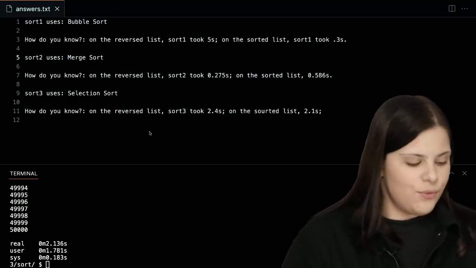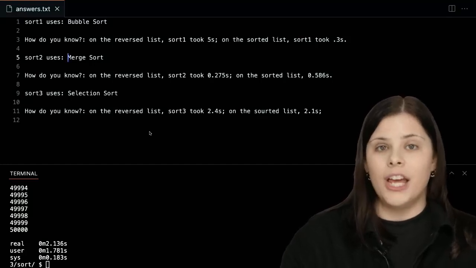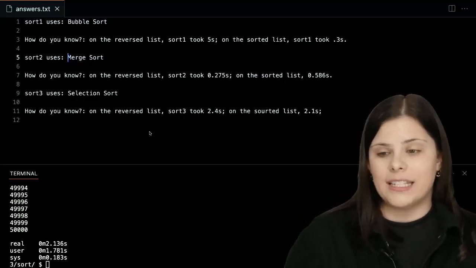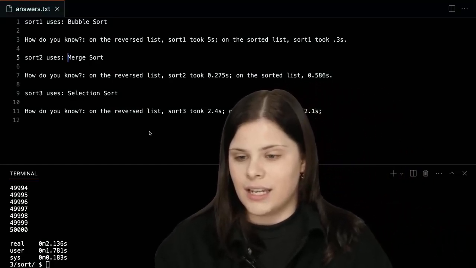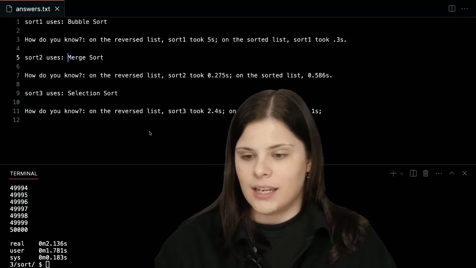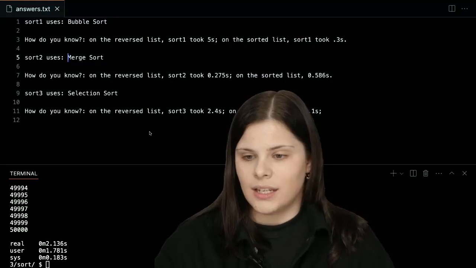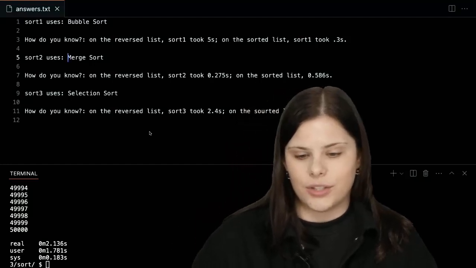But before we move forward talking about structs, what questions do we have about searching or sorting or the runtime analysis? Okay, let's see. Someone says, why did bubble sort take longer than selection sort?